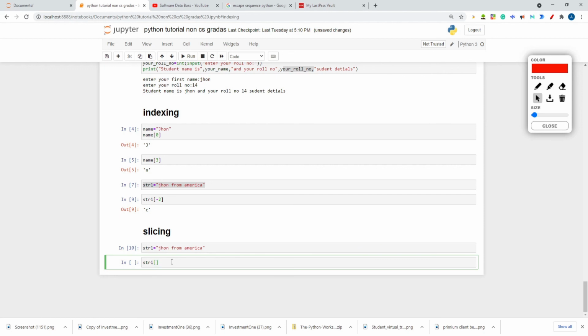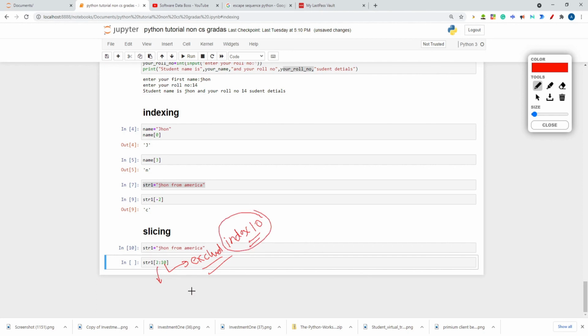I want from index number 2 up to index number 9, so I have to write 10 here. What is the logic? It will start taking characters from index number 2, but it will exclude the character present at index number 10.